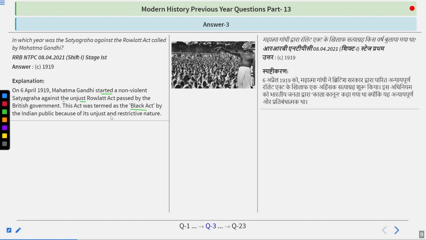A newspaper called it the No Dalil, No Vakil, No Appeal Act. And as I said, Dr. Saifuddin Kitchlew and Dr. Satyapal were arrested. Because of that, a meeting was organized in Jallianwala Bagh on 13th April 1919, when the massacre of Jallianwala Bagh took place. After that, the non-cooperation movement came, almost 1 year after that incident.